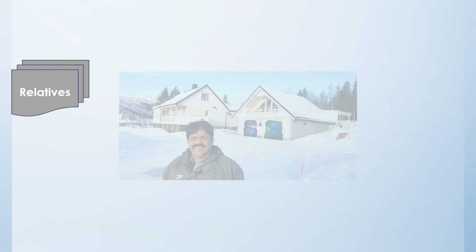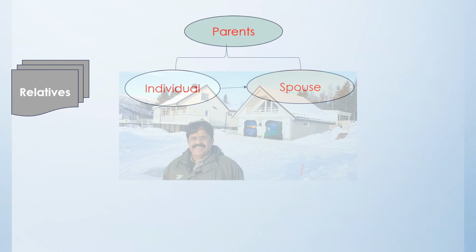However, any such payment among the relatives is not considered as liable for taxation. That means if you are a relative as per the income tax definition and you are paying something to your foreign relatives, then that will not be liable for tax here in India. It will not be assumed to be earned in India as per section 9. Now let us understand what is the meaning of the term relative. So relative means for an individual, obviously the spouse is considered as a relative. Then the parents of both the individual and the spouse are also considered as relatives. So the father-in-law or the mother-in-law and the father and mother, they are the relatives.